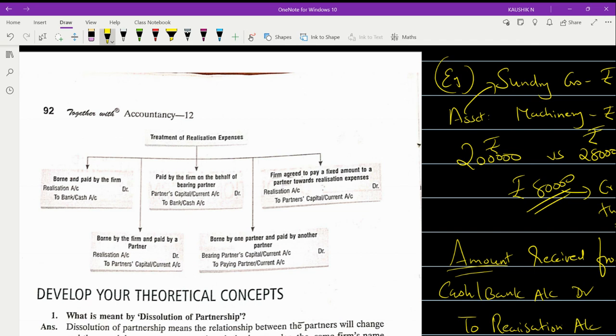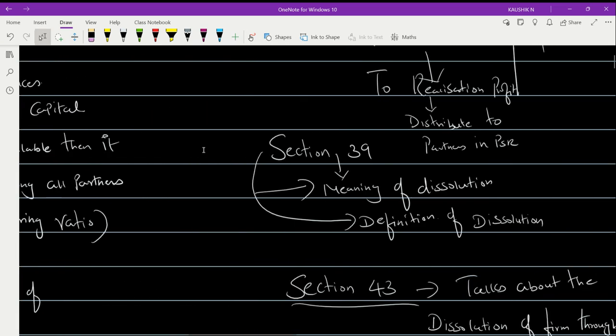Here also you can see the dissolution that takes place, the expenses concept. Treatment of the expenses: if it is borne and paid by the firm, then the entry will be realization account debited to cash or bank account. That means if it is the firm that takes up the responsibility for the payment of the realization expenses, then the entry will go in such a way that realization account is debited to cash or bank.